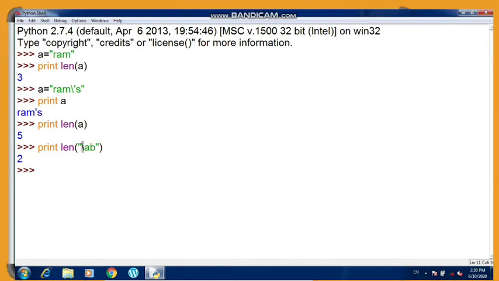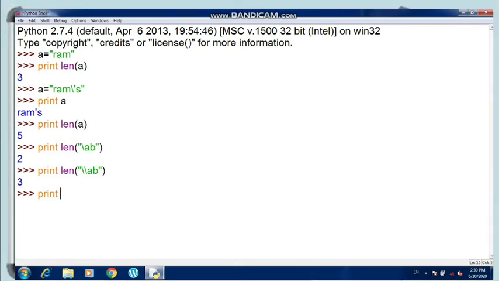Because this backslash is considered as nothing, as it is not an escape sequence. But if you had used the slash sign twice, it would have shown the output as 3. So let us check that also, because the 2 backslash is the escape sequence. So this is how you can calculate the length of the string.